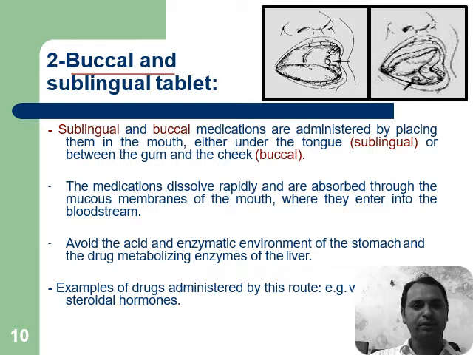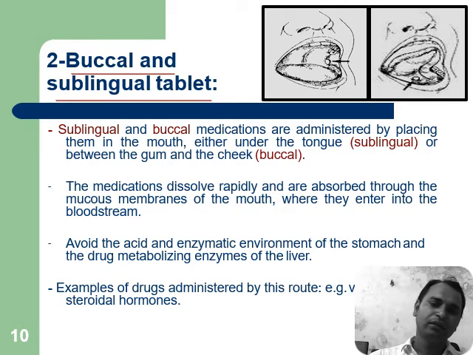Buccal and sublingual tablets. These are tablets which are placed in the buccal cavity or under the tongue. As we can see in this diagram, one tablet is placed in the buccal cavity, and in the next diagram, one tablet is placed under the tongue of a particular mouth. Number one is sublingual and buccal.